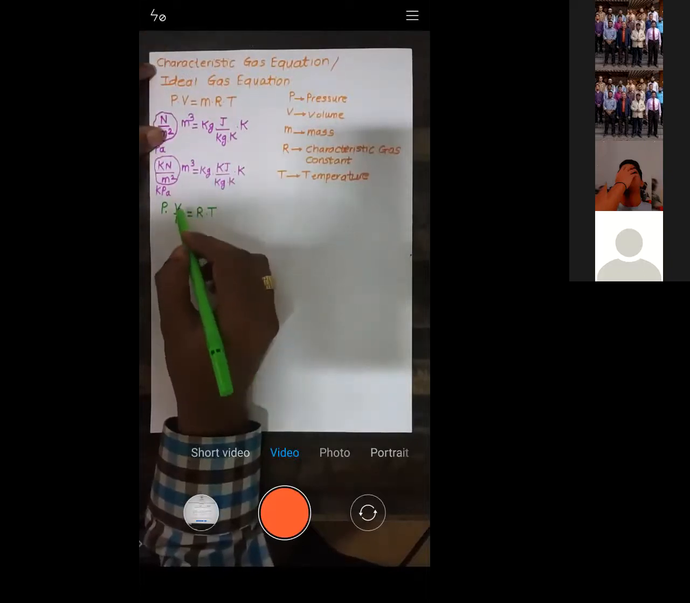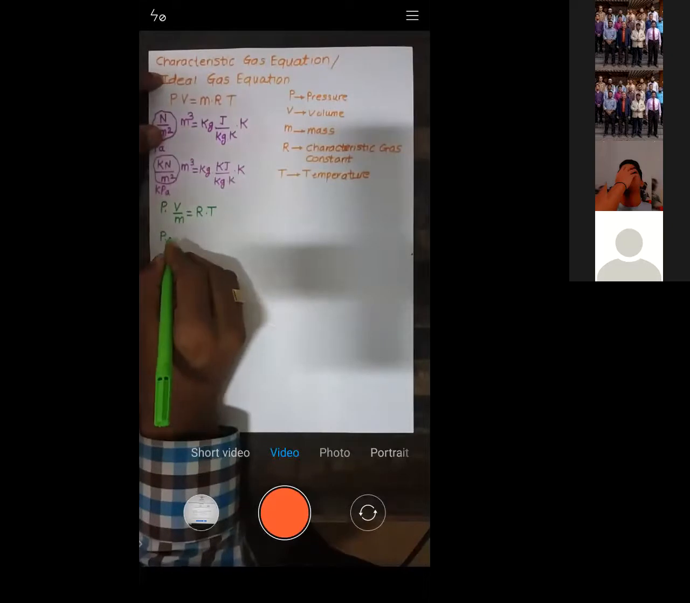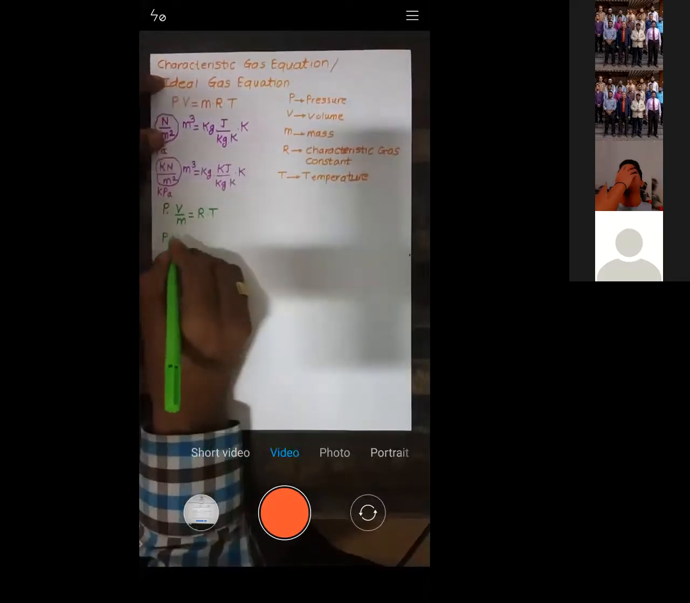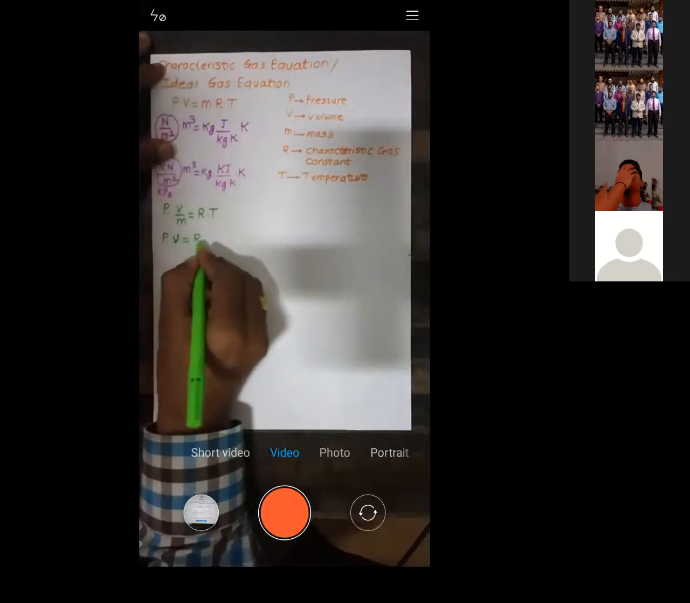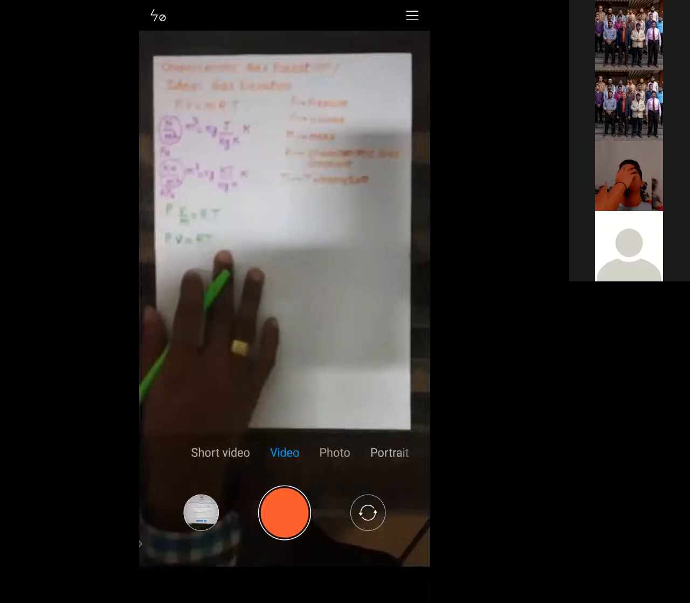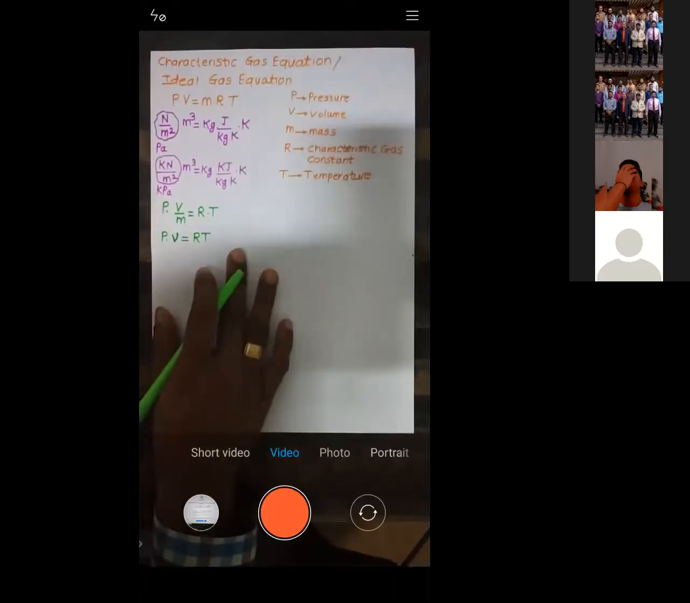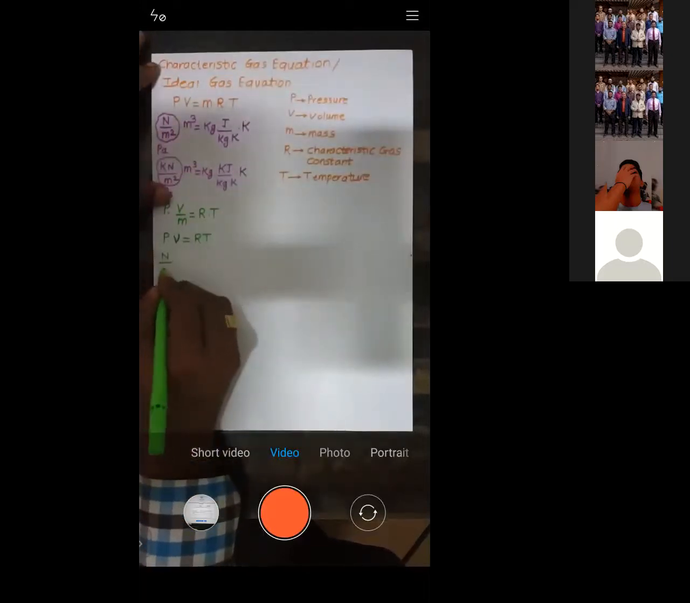Capital V is a volume. When you divide capital V by mass, that is volume by mass, it becomes specific volume. So I will write it as P into small v is equal to RT. Now let us go unit wise. Unit for the pressure, we will take in Newton per meter square.